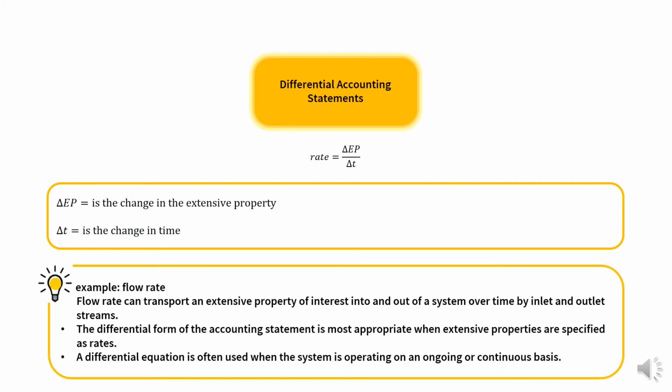A flow rate describes the transport of an extensive property over a period of time. A flow rate can transport an extensive property of interest into and out of a system over time by inlet and outlet streams. The differential form of the accounting statement is most appropriate when extensive properties are specified as rates. Also, a differential equation is often used when the system is operating on an ongoing or continuous basis.